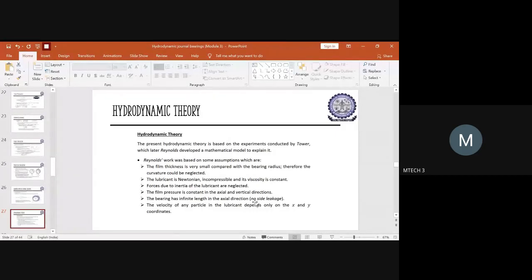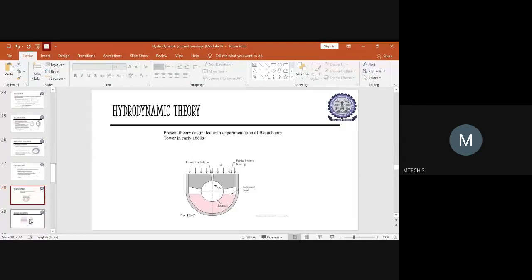So these were the set of assumptions made by Reynolds in order to derive the Reynolds equation to map with the experimental data which was conducted by Mr. Tower. It's not like he invented some new thing. No, the experimental approach was there already. So he just wanted to validate the experimental approach on hydrodynamic theory, and hence he derived a mathematical model. The equation he concluded was given as the Reynolds equation. So this is about the concept of hydrodynamic theory.